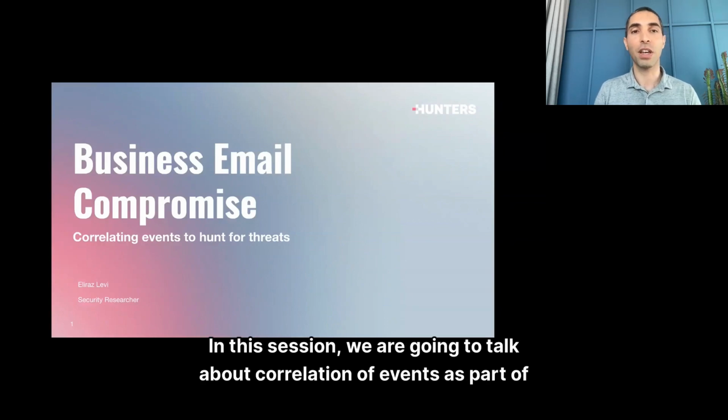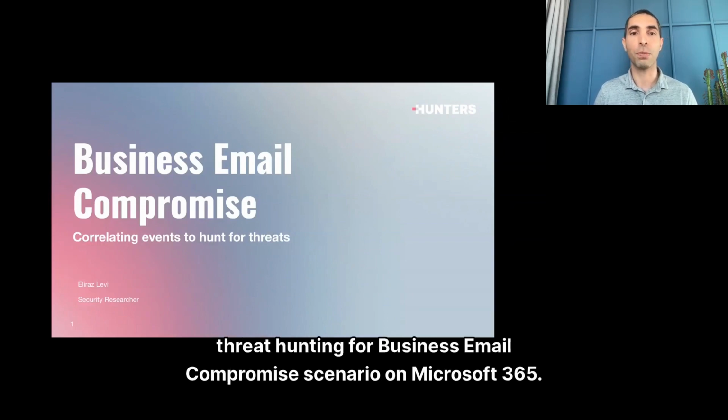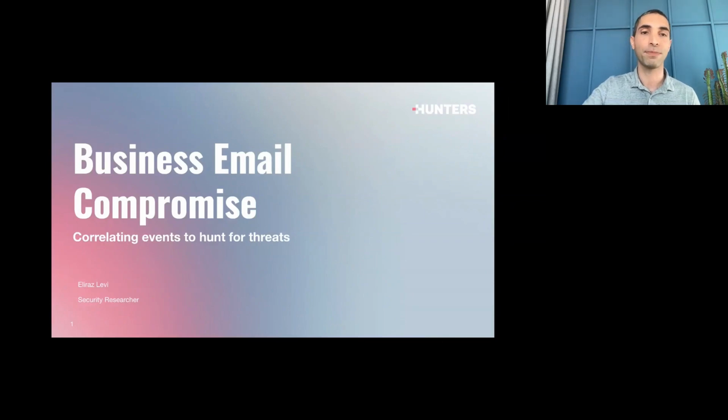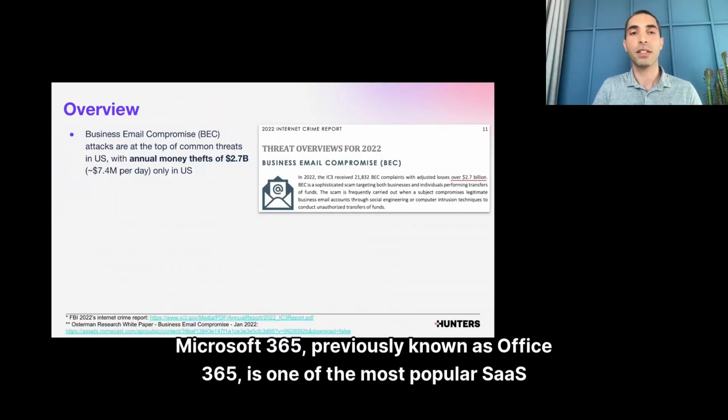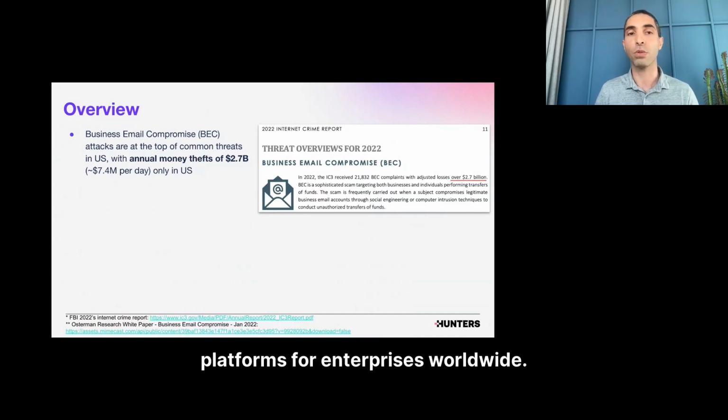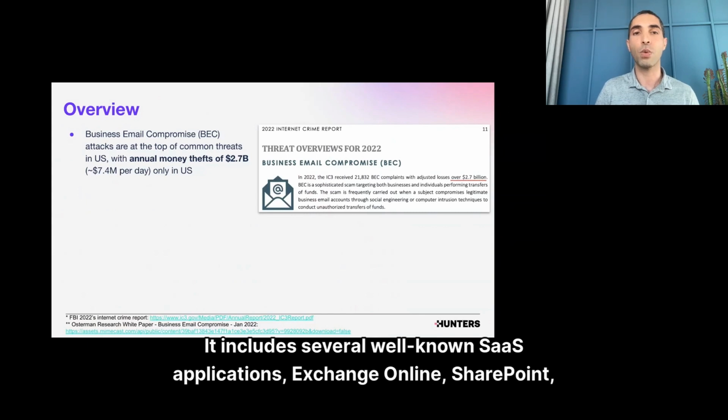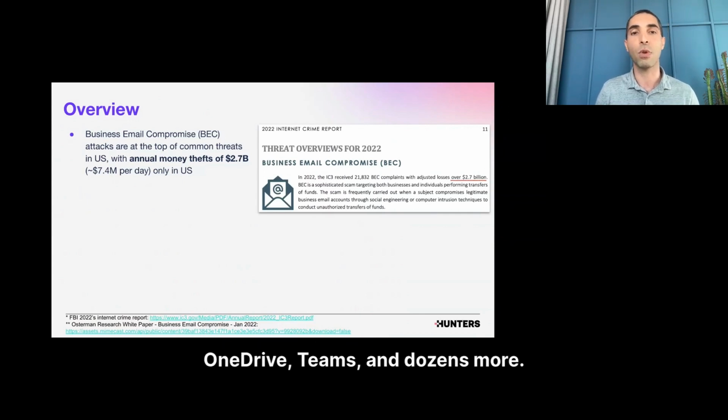In this session, we are going to talk about correlation of events as part of threat hunting for business email compromise scenario on Microsoft 365. Microsoft 365, previously known as Office 365, is one of the most popular SaaS platforms for enterprises worldwide. It includes several well-known SaaS applications: Exchange Online, SharePoint, OneDrive, Teams, and dozens more.